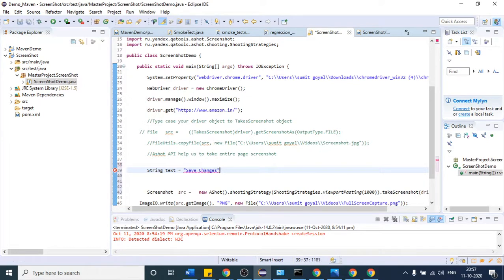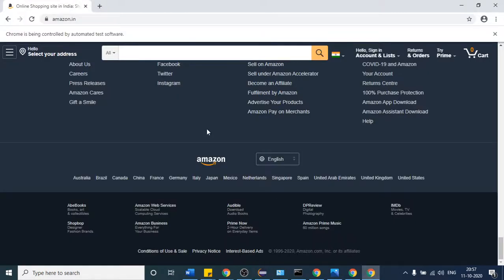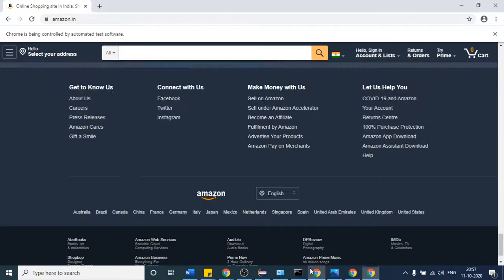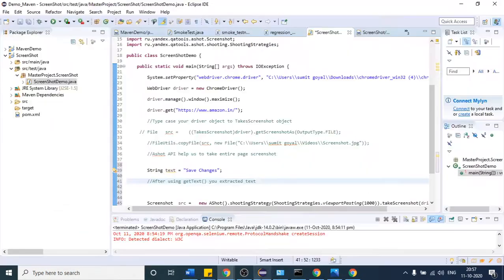Changes, and suppose after using, here I am not using it, but you can do that if you want to, just for the understanding purpose I am telling. After using getText, which is the most common method in Selenium, you extracted the text, which is again the same. So you got this text which is Save Changes, and you have just stored that in one string variable.